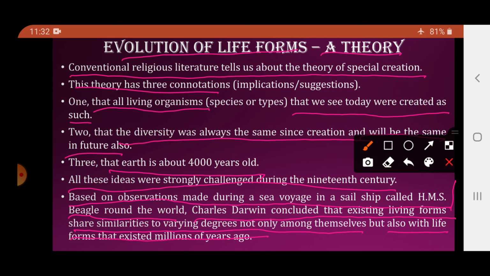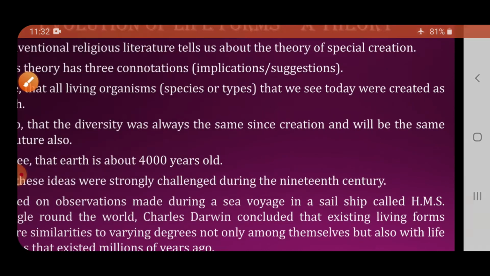क्या बोला चार्ल्स डार्विन ने? He said that the existing living forms share similarities to varying degrees, not only among themselves. यानी मैं human being का example देती हूँ तो human beings do not share similarities only with the other human beings, but they also share certain similarities with the life forms which existed millions of years ago.